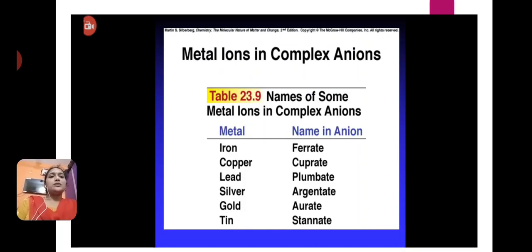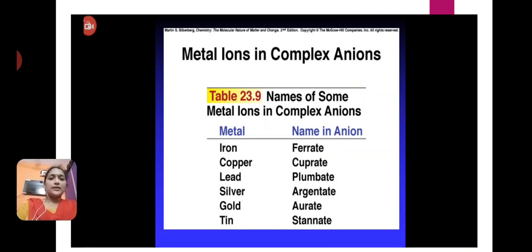Metal ions in complex anions. Names of some metal ions in complex anions: for example, iron. In complex form we have to write ferrate; copper, cuprate; lead, plumbate; silver, argentate; gold, aurate; tin, stannate.